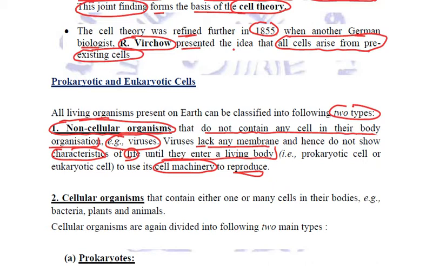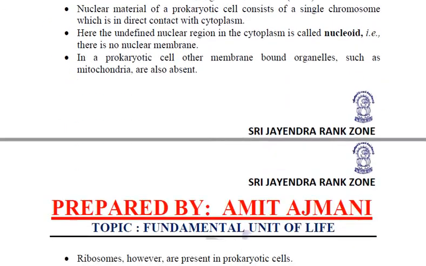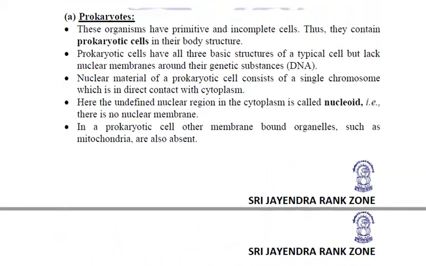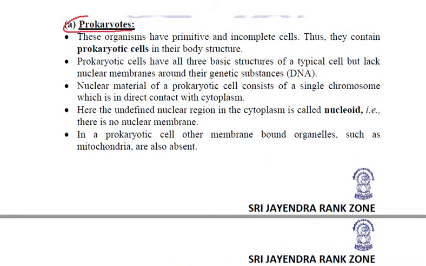Second type of organisms are cellular organisms. Now these cellular organisms may contain either one or many cells in their bodies. Examples of unicellular, we have just seen yeast and bacteria, and multicellular, plants and animals. These cellular organisms are further divided into two main groups. Number one is prokaryotes. Now what exactly are prokaryotes?